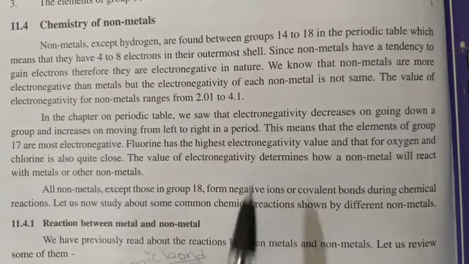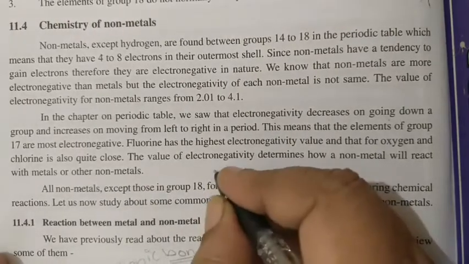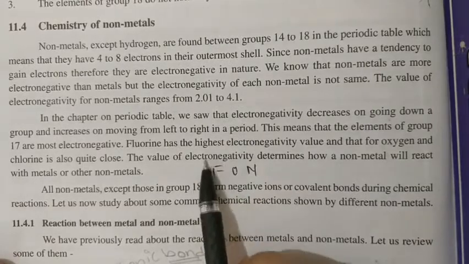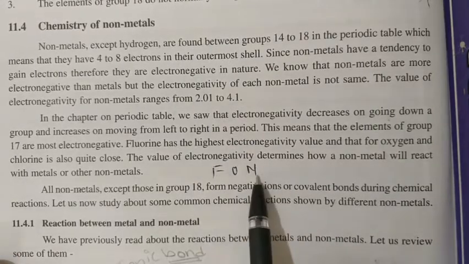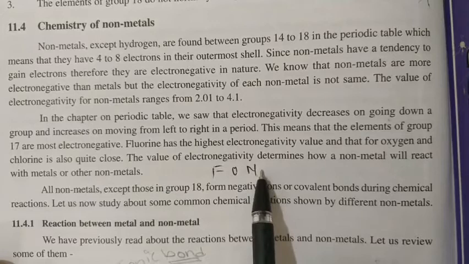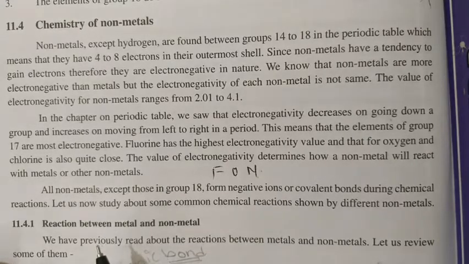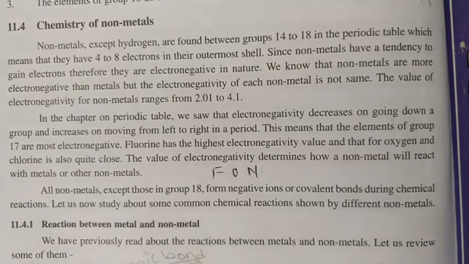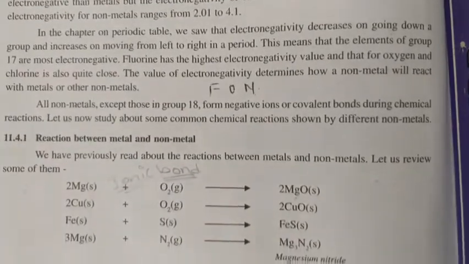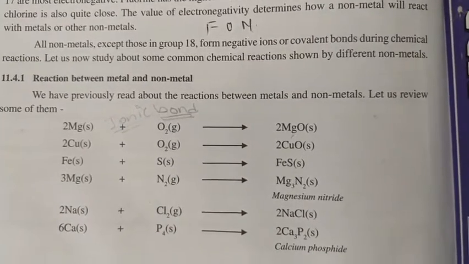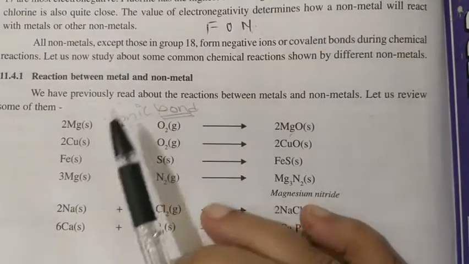You know one thing, that in the periodic table there are three elements, fluorine, oxygen, and nitrogen. These three elements are the most electronegative elements in the periodic table. So we can say that non-metals of the periodic table are always situated on the right side, and they are studied on the right side. Now we are talking about some reactions of metals and non-metals.